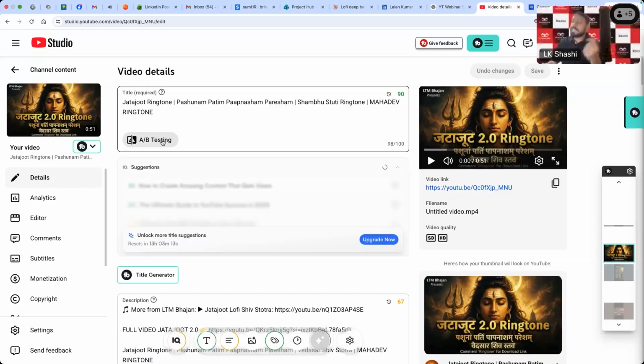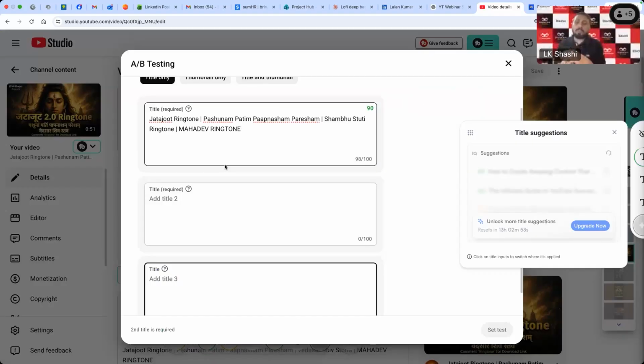So that's how you can set 3 different titles and thumbnails for your A/B testing. It will show you which title and thumbnail is giving you more watch time, and it will give you a report. Based on that report, you can set your final thumbnail and title for your video when you publish. So yeah, that's all about this.